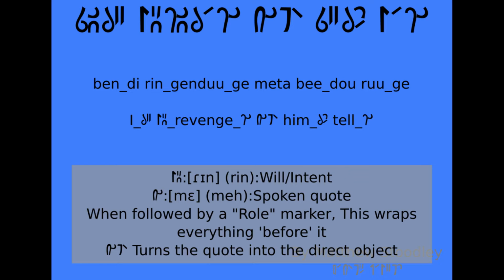I will revenge, she told him. Rin means will or intent. It's talking about the future. It's what I intend to do in the future, and it modifies at the beginning of verbs. Me is like a spoken quote mark. When it's followed by a role marker, it wraps everything before it into the quote, and the role marker gives it its role in the sentence. Meta would make that quote the direct object of the sentence. So I said blah blah blah ta. I will revenge, she told him.